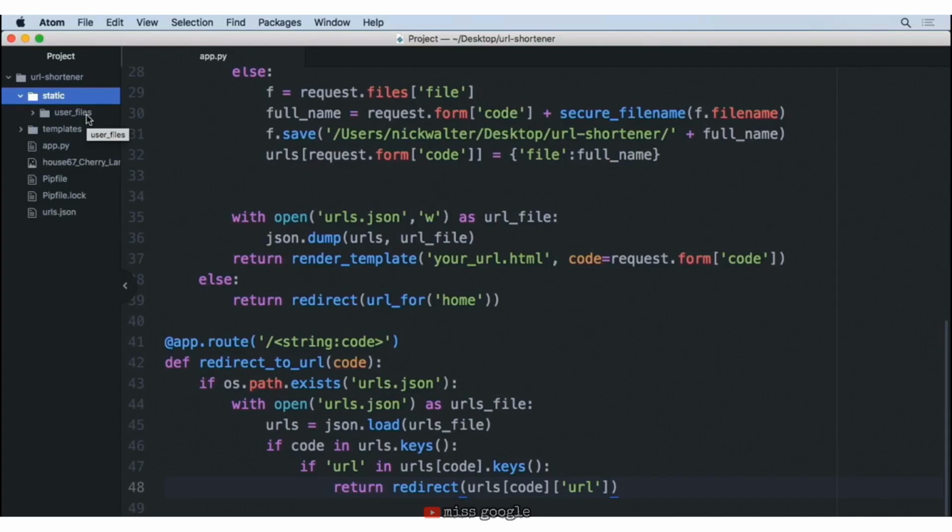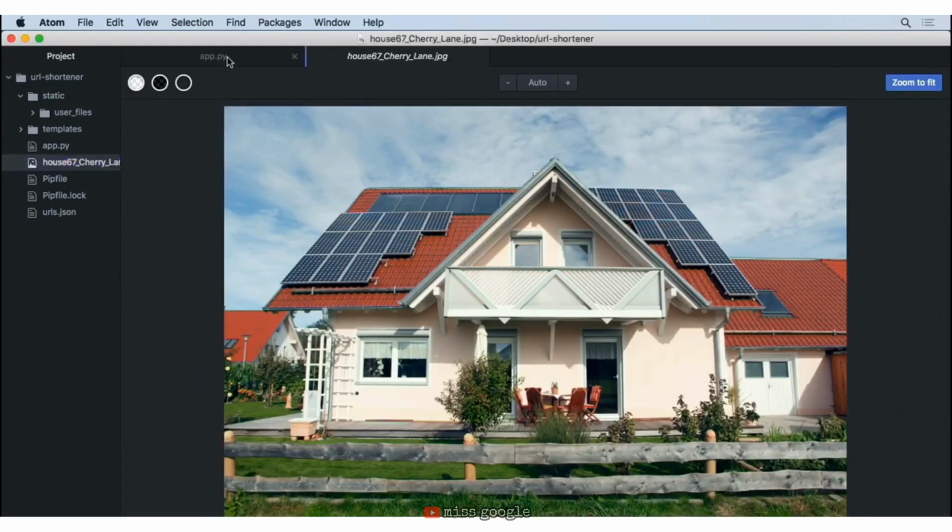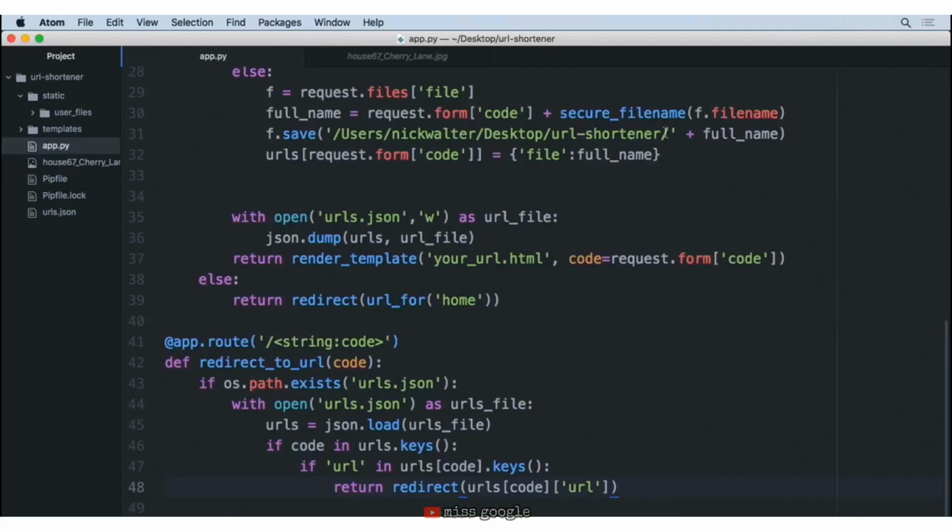So now that we have that in place, we need to change it so that whenever we save a file, we save to this directory instead of to the top level where we currently have the house. So let's go ahead and change this line of code on line 31 to say that we want /static/user_files, and make sure you have that trailing slash. So we'll go ahead and save that.